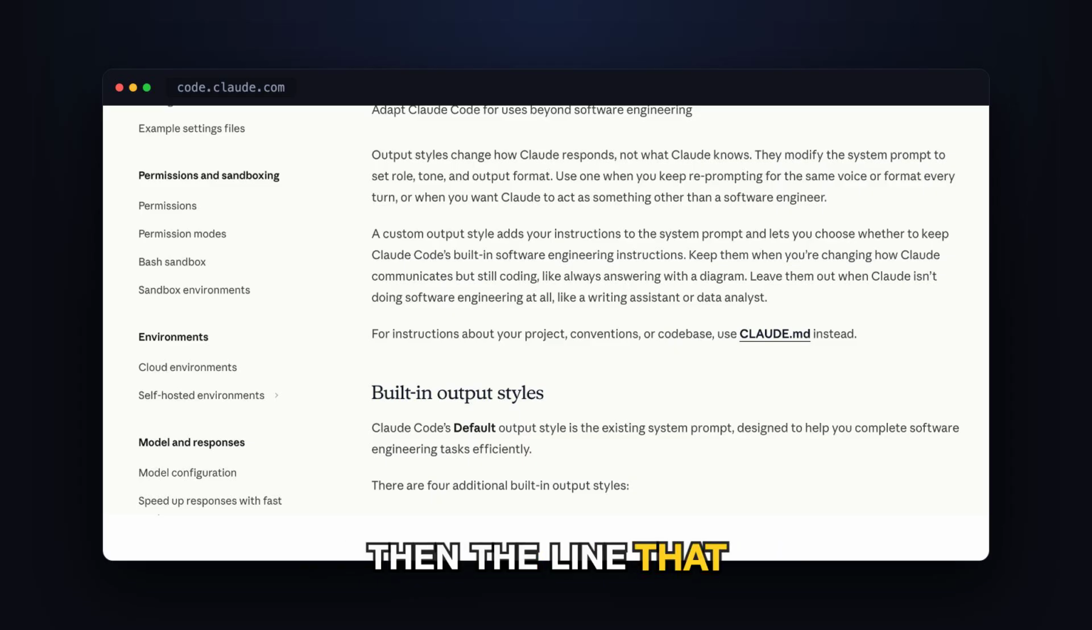And then the line that tells you when to reach for one. Use one when you keep reprompting for the same voice or format every turn. That's the test. If you find yourself typing "be concise" or "stop explaining" or "just show me the diff" over and over, you don't have a prompting problem. You have a settings problem, and you've been paying tokens to solve it by hand every single turn.